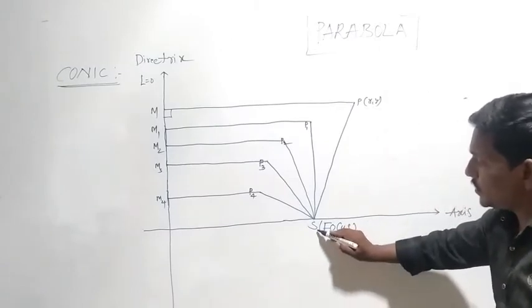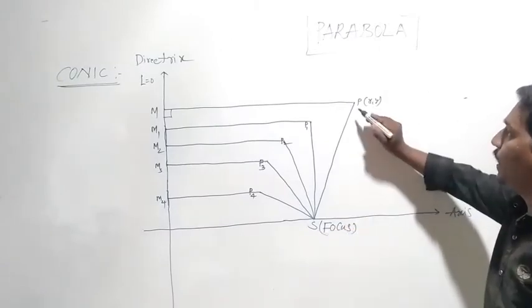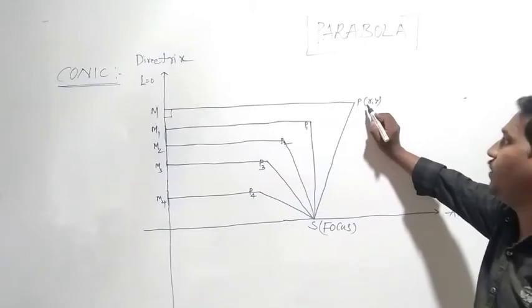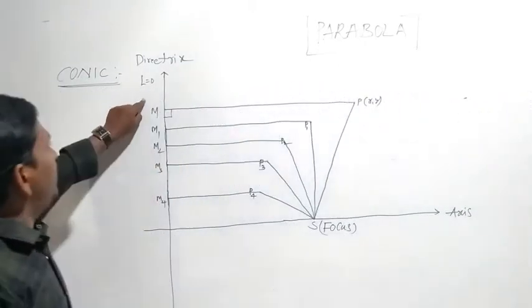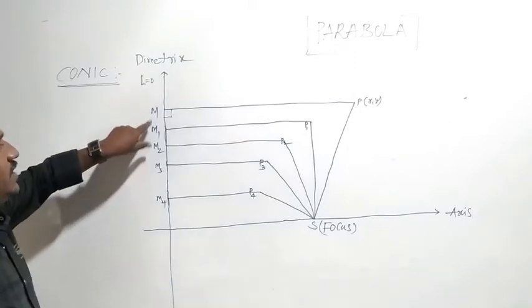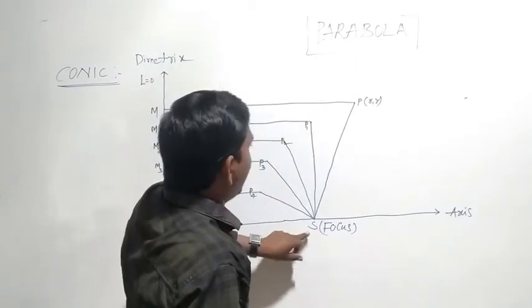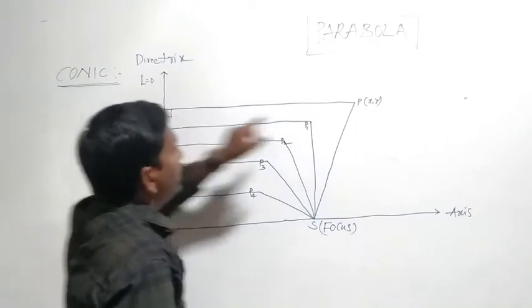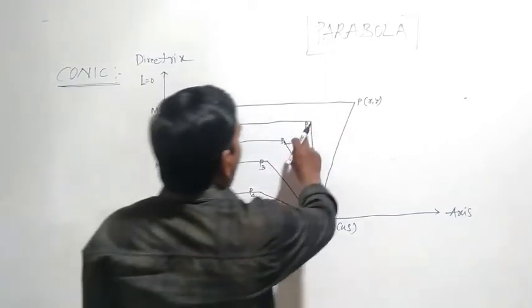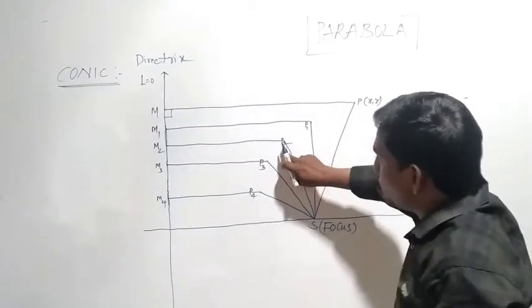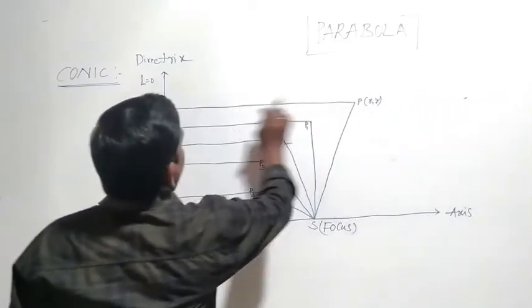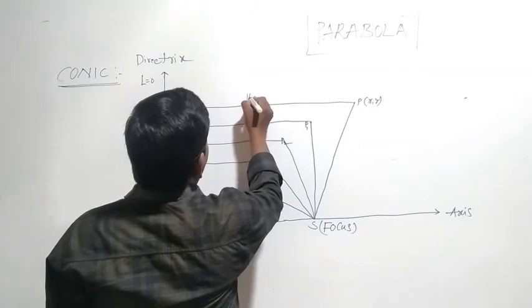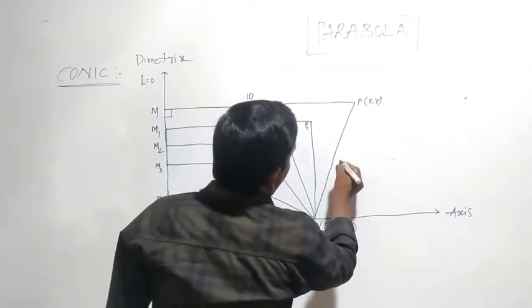So S is the fixed point, called the focus. P is any point on the plane, P(x, y). M is a point on L, the directrix. Join P and S, and join M and P, and take other points P1, P2, P3, P4. For example, PM equals 10 and PS is 5.